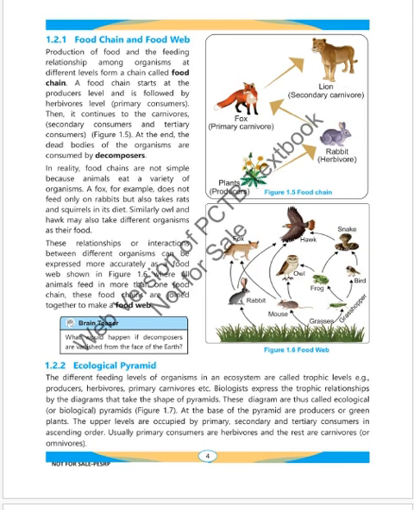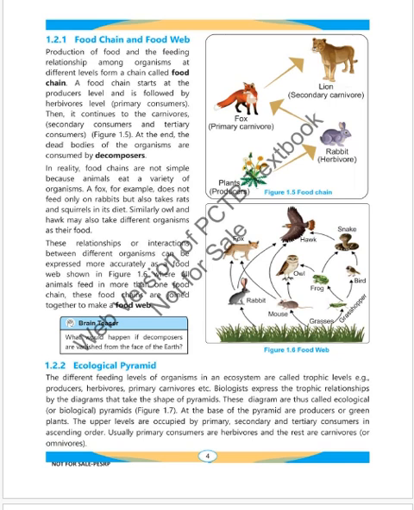Food chain and food web. The production of food and the feeding relationship among organisms at different levels of a chain is called a food chain. A food chain starts at the producer level, followed by the herbivore level, primary consumers. Then it continues to carnivores, secondary consumers, and tertiary consumers. At the end, the dead bodies of the organisms are decomposed by decomposers.